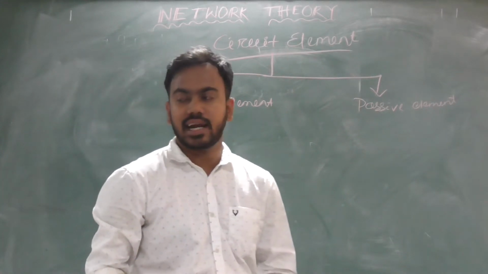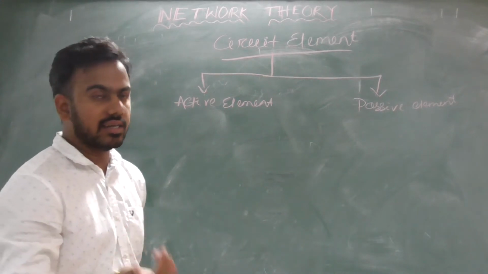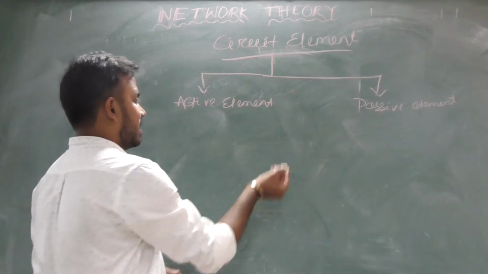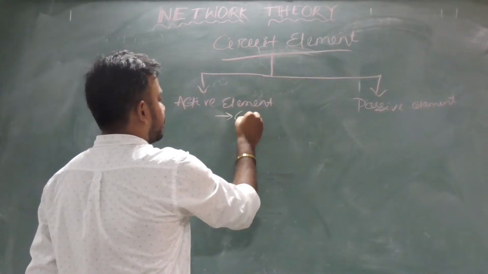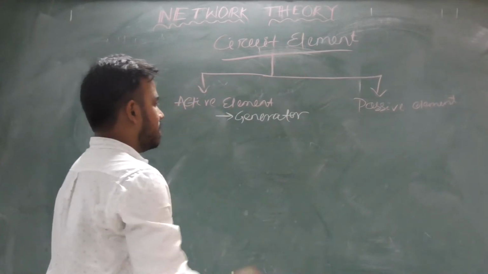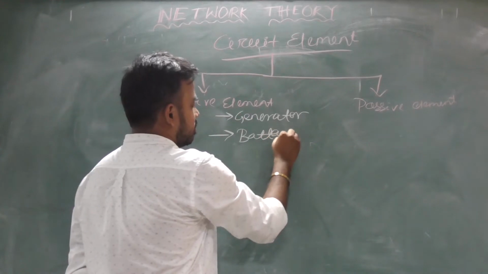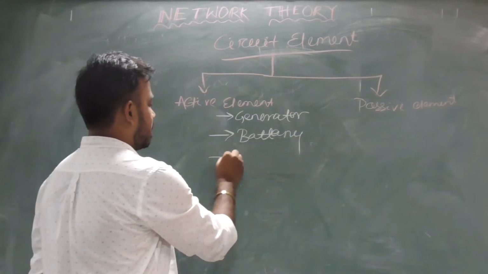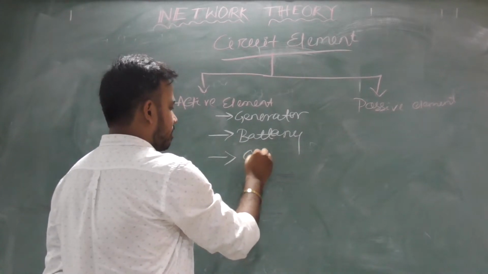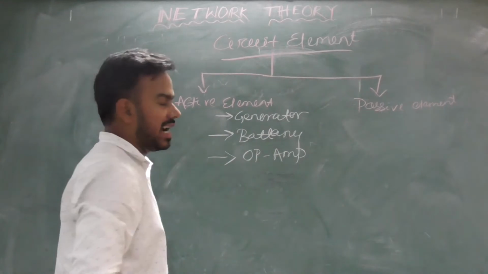So what is an active element? An active element is capable of generating energy. You can say a generator is an active element. Second, you can say a battery is also an active element. Third, an operational amplifier. These are active elements.